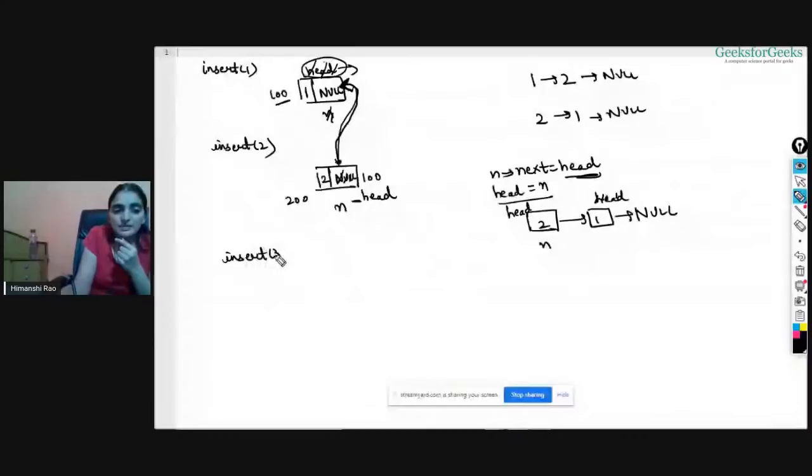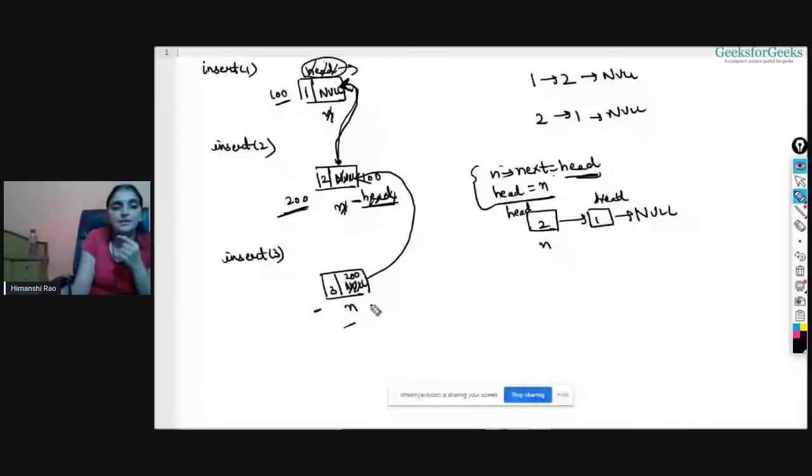So a new node will be created with data 3 inside it, and this will be null. Again, you need to follow these steps. In n's next, this will be a new node this time, right? In n's next, pass the address of head. Head is our 200 now. So remove this and write 200 here. As soon as you'll be doing this thing, this link will be created. And now this link will be created and this will be your first node now, right? So what you need to do now, head is equal to n. So head is this one and this is n. So you are doing head is equal to n. So head will start pointing at n. So now this is your head, right? Okay, so I have done this thing. Now say I want to insert 4.